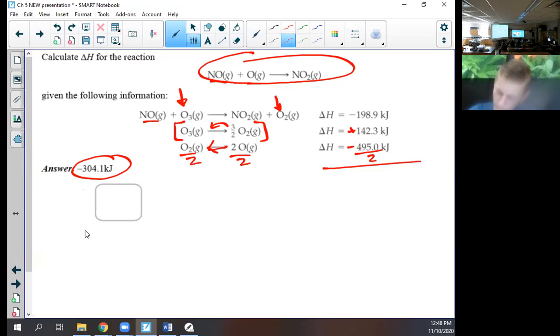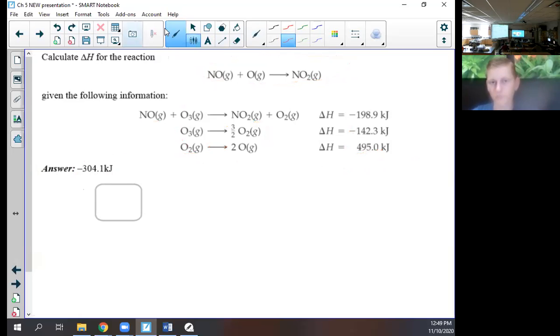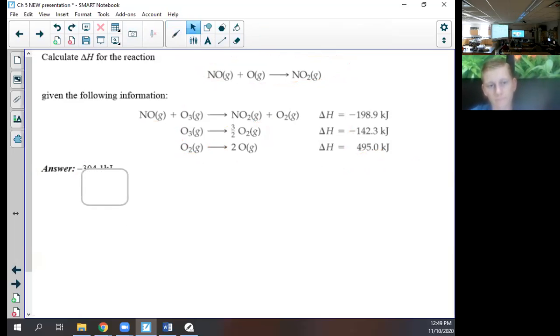This is as hard as it gets. You just have to be real careful. If there's a piece that looks like it's unnecessary, it is necessary because it's an intermediate step. We'll learn about that. It's an intermediate that helps the reaction happen but doesn't show up in the reaction.